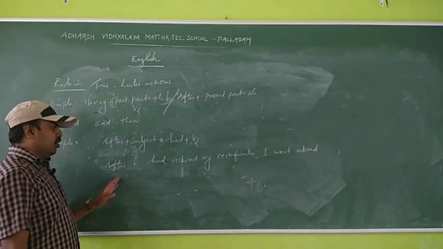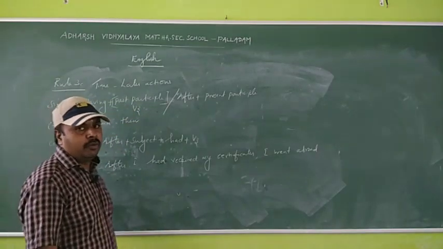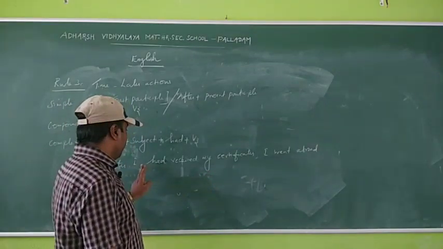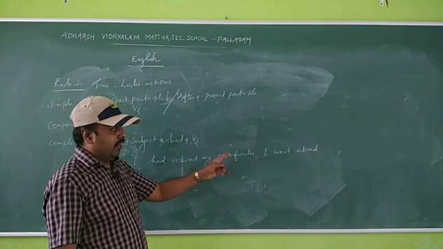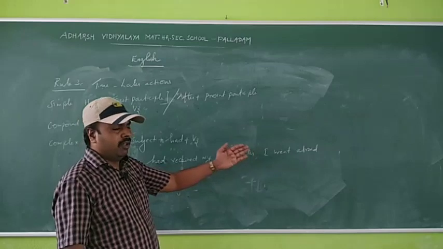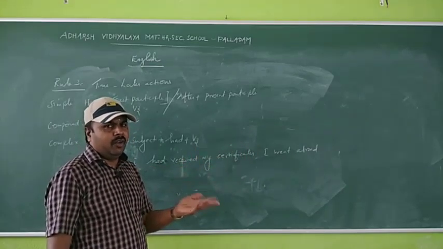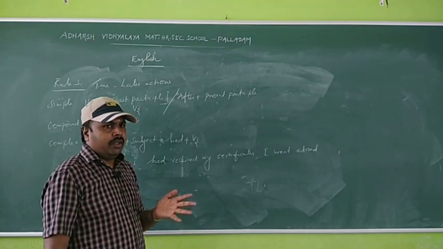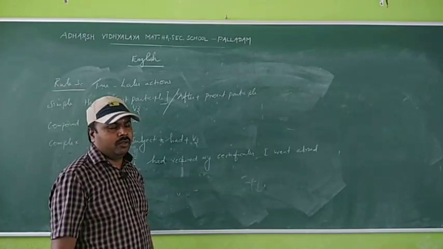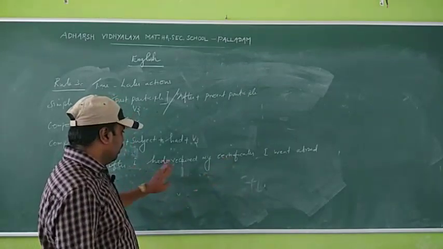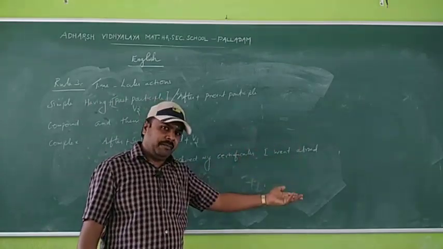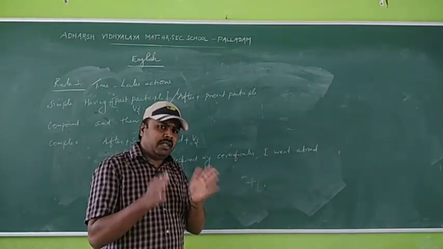Okay, so after I had received my certificates, I went abroad. See the two sentences, okay, differences. I had received my certificates. I went abroad. Actually, he received the certificates at one time and he went abroad. Okay, it took some time, it did not happen immediately. Next moment itself, he never goes abroad. So here, I had received my certificates, it happens one time. I went abroad, it happens another time. Okay, it took some time.